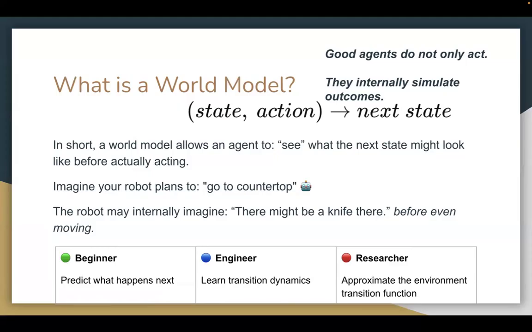Suppose your robot plans to go to the countertop, the robot may internally imagine there might be a knife there, before even moving. So good agents do not only act, they internally simulate outcomes. And in this discussion, we assume for simplicity that all the states and actions are textual descriptions.